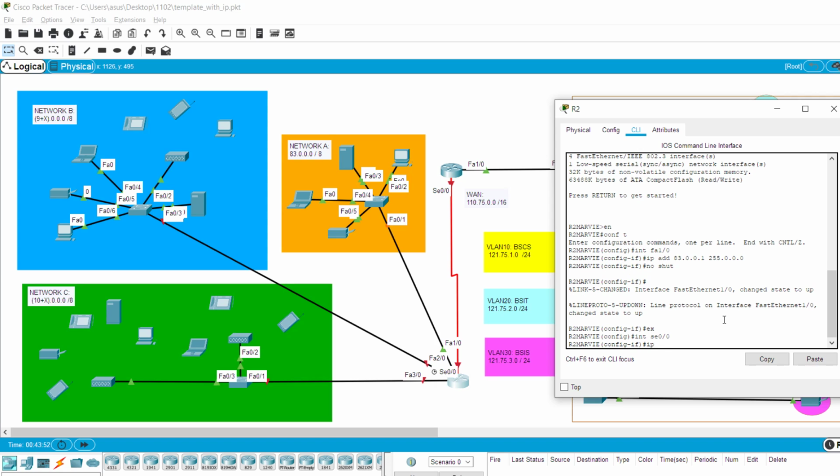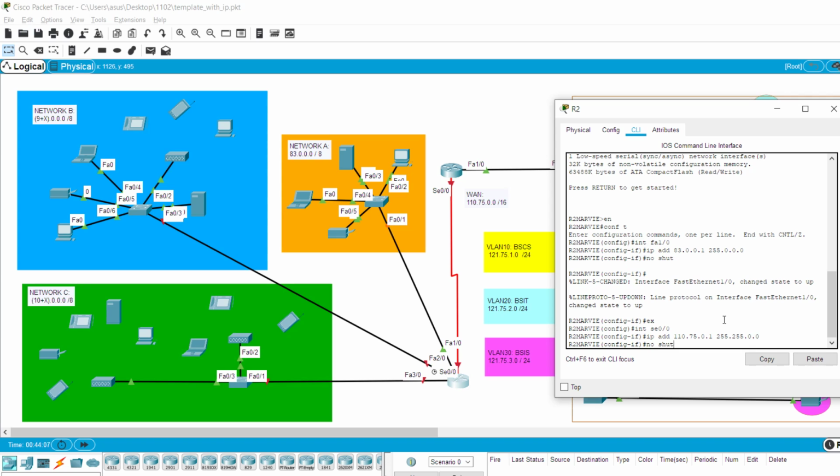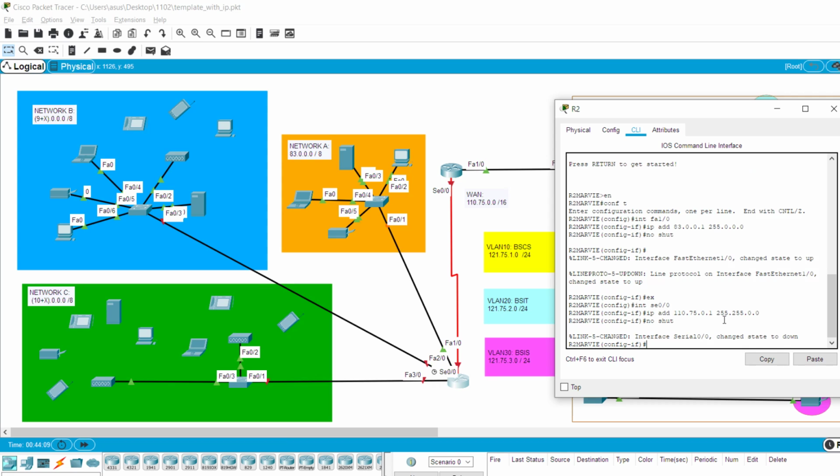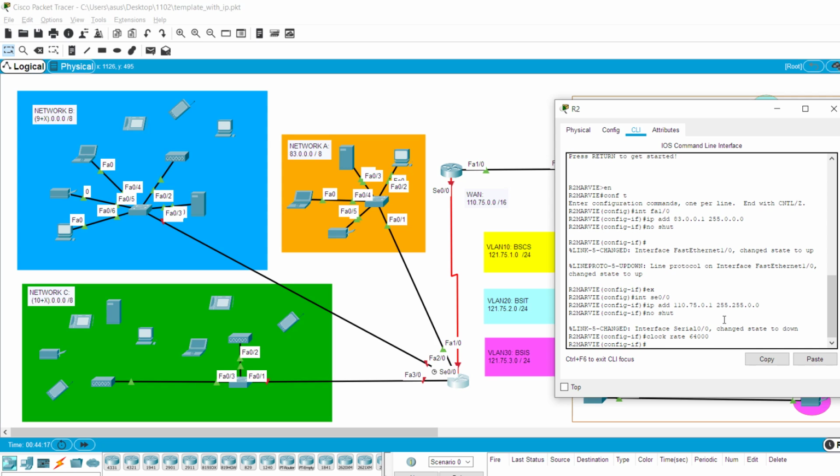And then IP address of this router will be 110.75.0.1, and since it's /16, 255.255.0.0, and then no shut, and then clock rate 64000. There's a clock rate thing here.